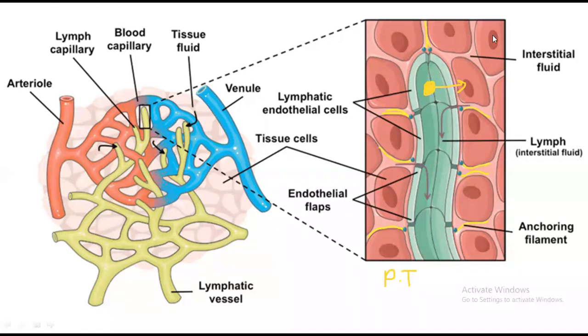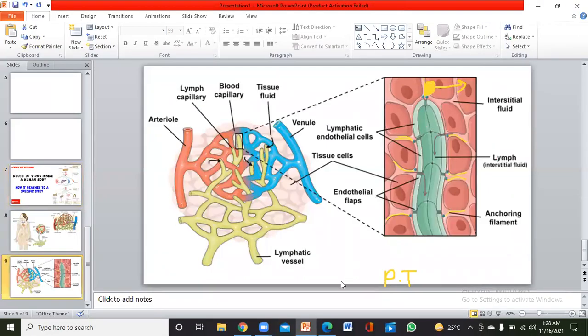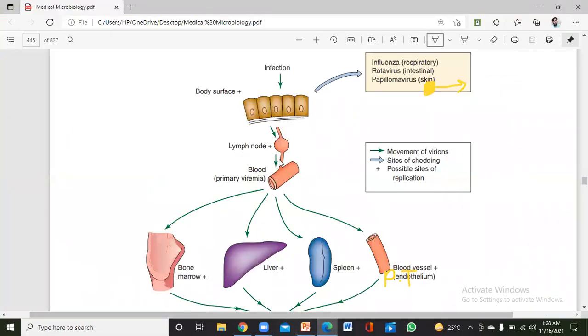What does viremia mean? Viremia basically means the virus inside the blood. So keep this in mind: if someone asks you how the viruses move from the lymph nodes or the lymphatic vessels into the blood, your answer will be that it goes into the bloodstream by passive transport. So keep this concept in your mind. This is known as primary viremia.